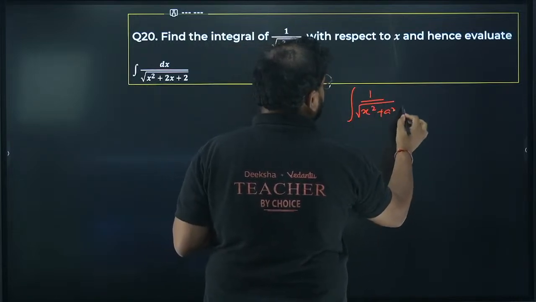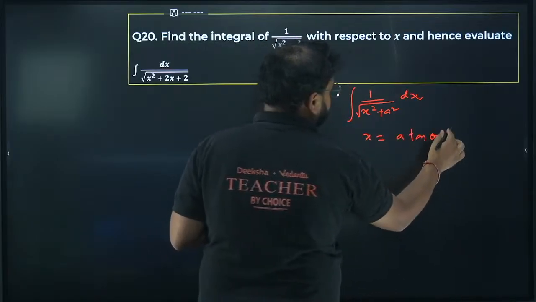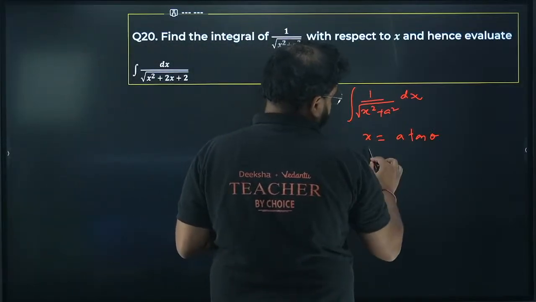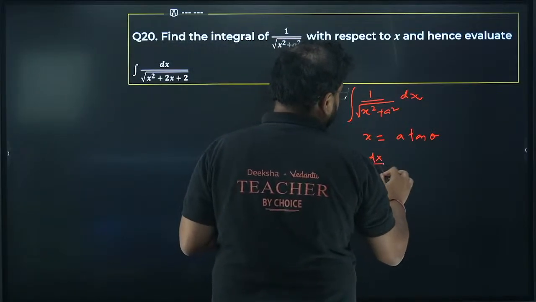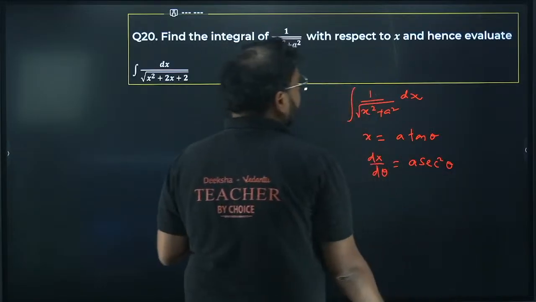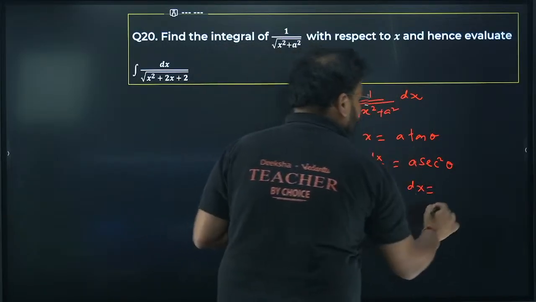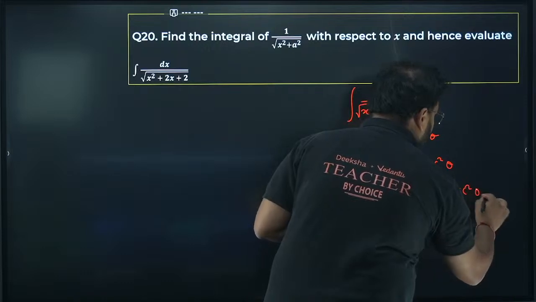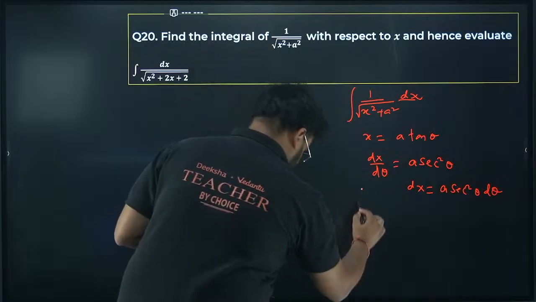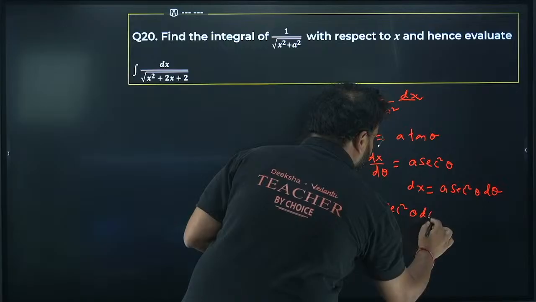For this, you're going to take x as a tan theta. Differentiate it, you'll get dx by d theta equals a sec square theta. So my dx value is coming as a sec square theta d theta.